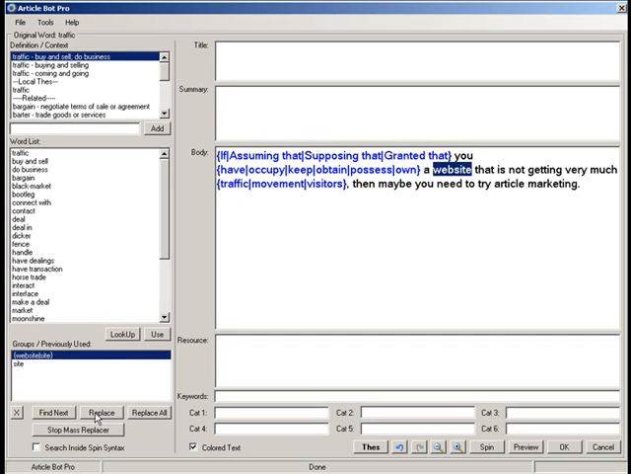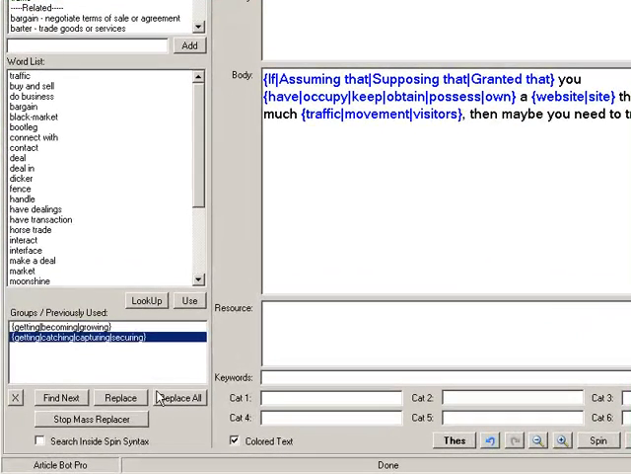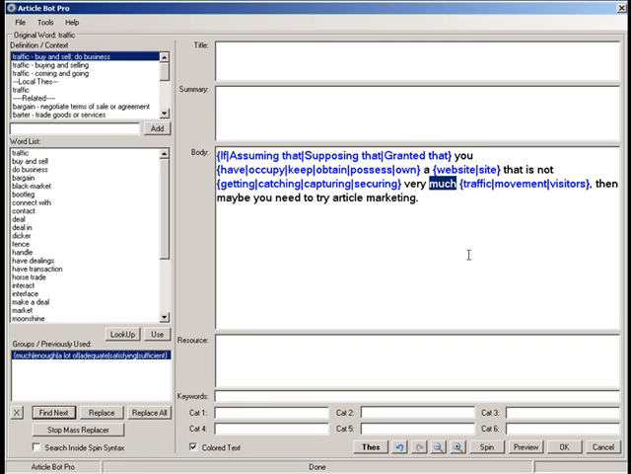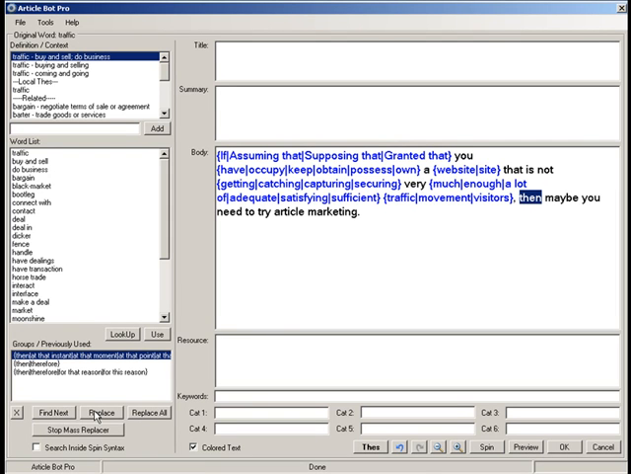So you can say website, site, replace again. That is not getting. In this case, I would say getting, catching, capturing, securing, replace, vary. See, I don't like any of the groups for this one because they're not really related to the word vary in this context. So what I'll do is I'll just say find next, and then it will just skip it. Much. So you could say that is not getting enough, a lot of, adequate, traffic, moving, visitors. So that makes sense. So I'll hit replace.